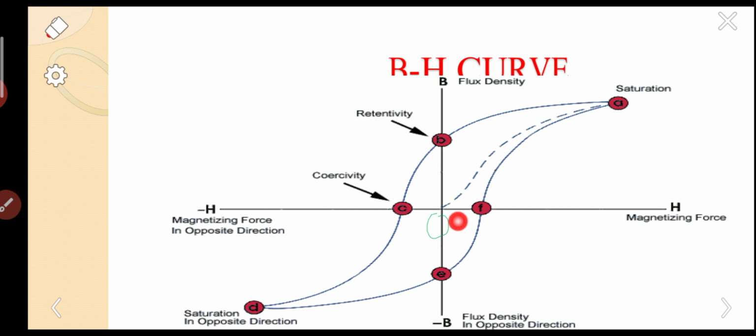OC is the amount of field needed to demagnetize the material. So OB is the retentivity, OC is the coercivity. It has started from O and not returned to O. It has ended finally at A.